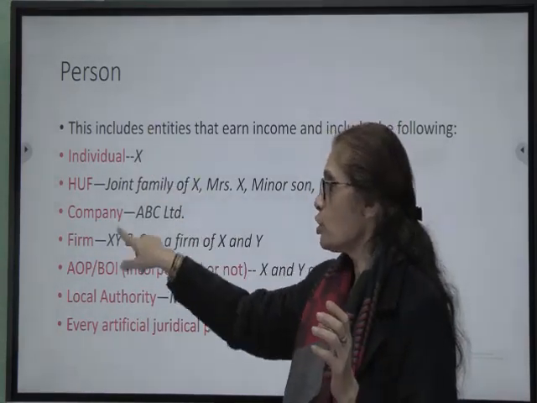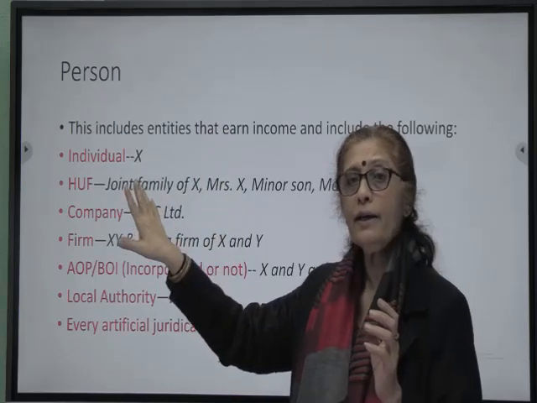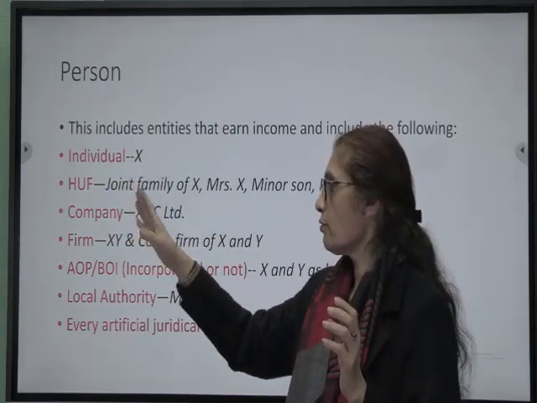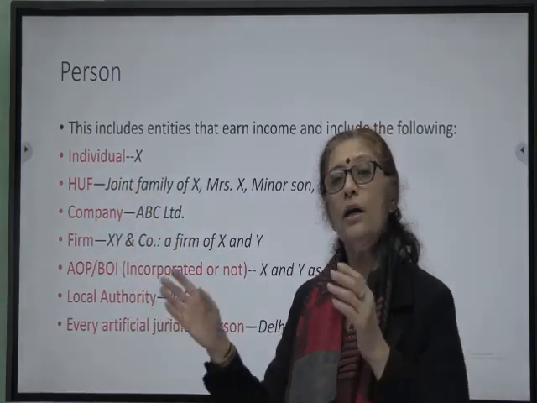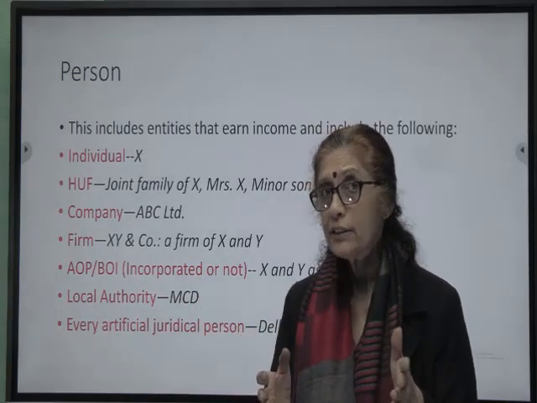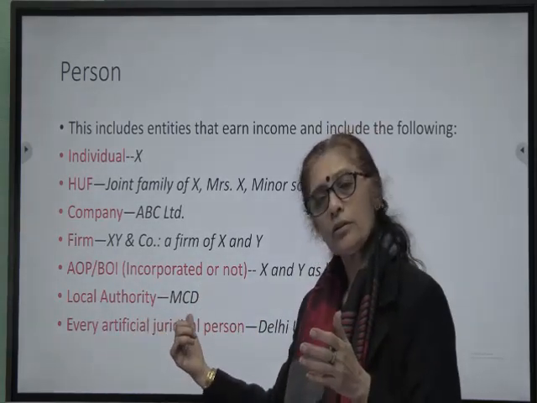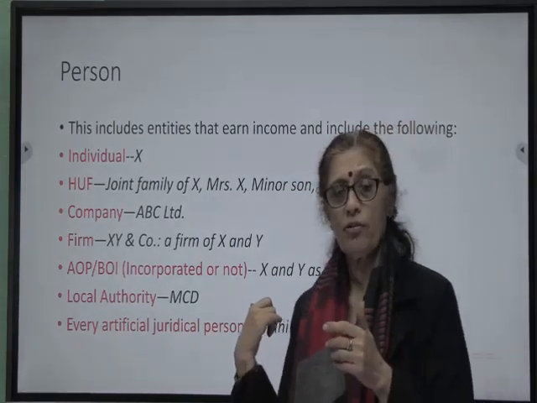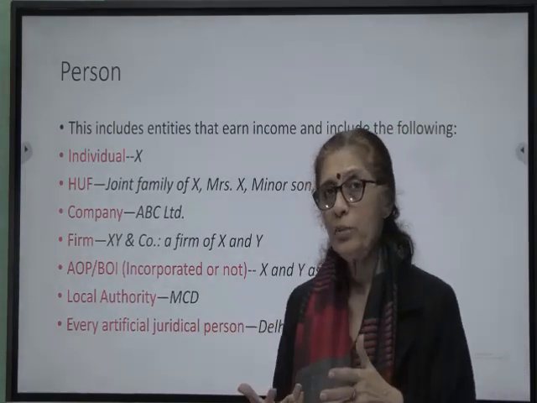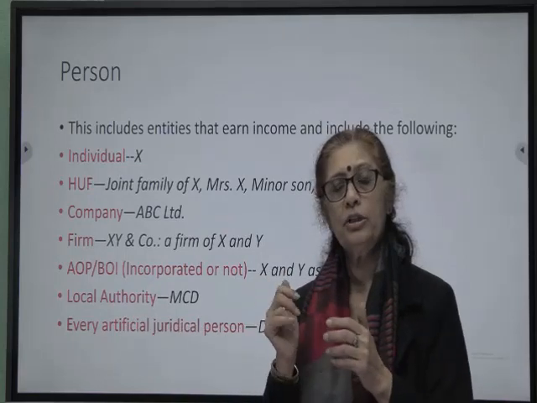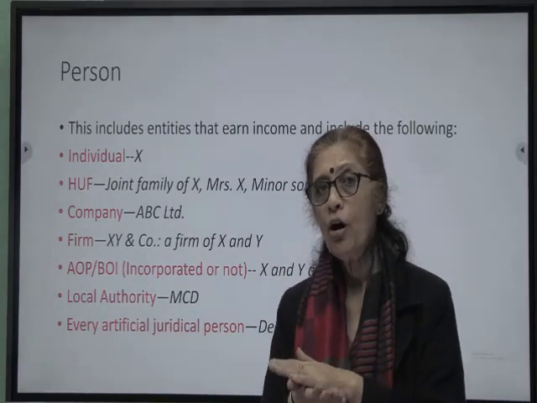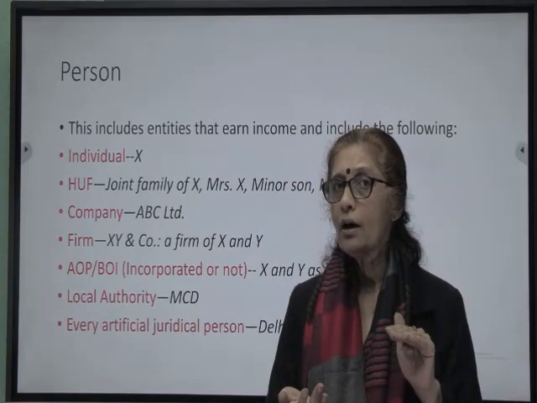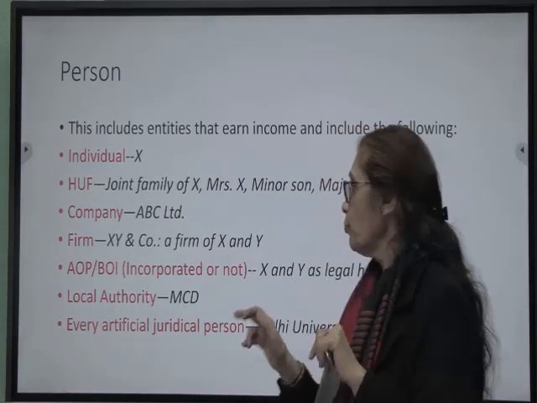So anybody who is not covered under the earlier categories of individual, HUF, company, firm and local authority, nonetheless is liable to be taxed, would be treated as an artificial juridical person. Delhi University, for example: any income earned by the Delhi University would be taxable as income of the university being an artificial juridical person.